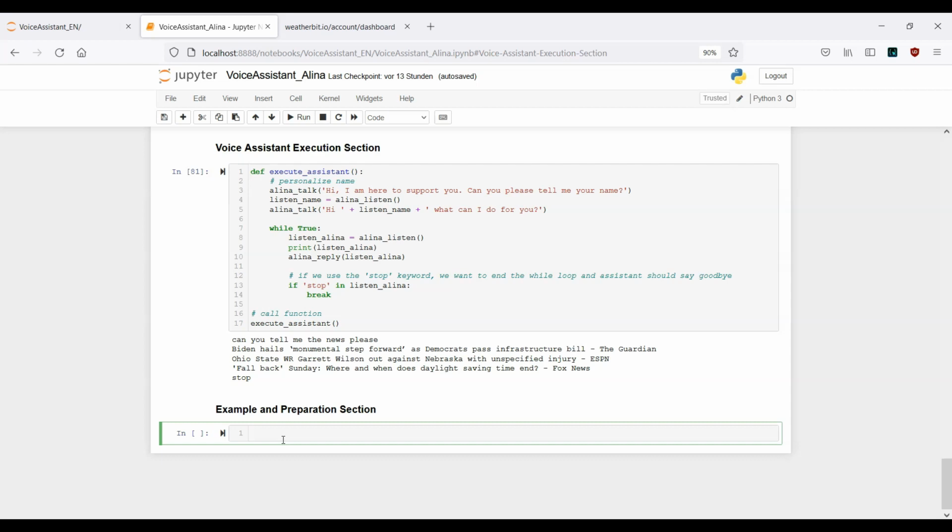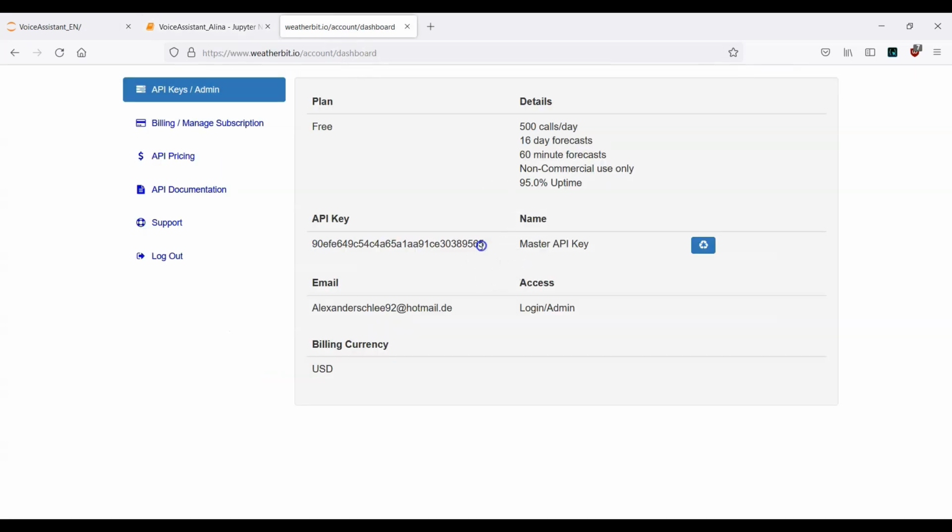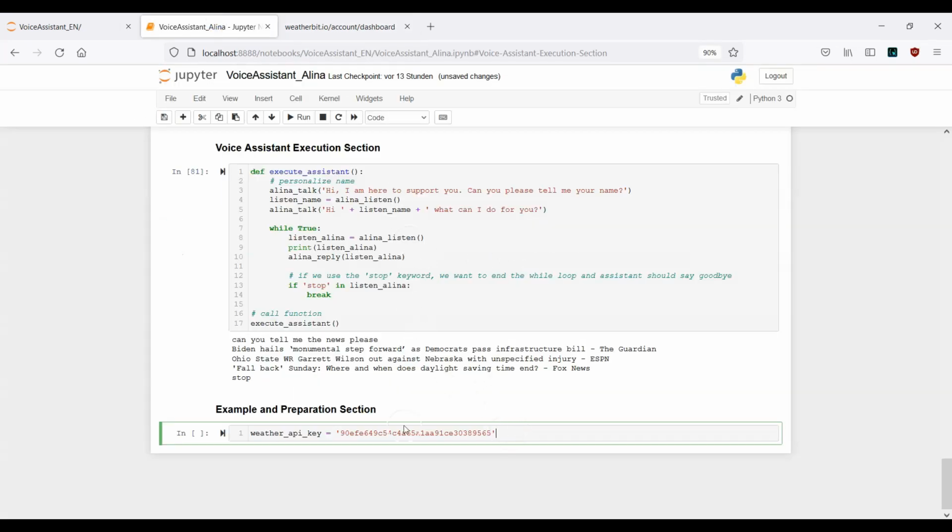That means we need to store our weather API key in a variable. So this is the variable here. The last digit is number 5, right? Yep, it is. So this was the first step.